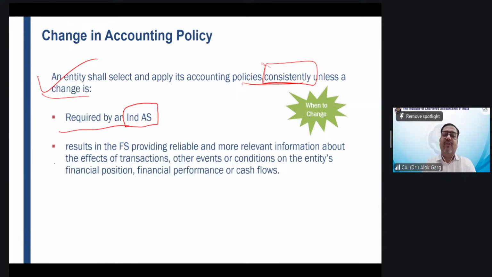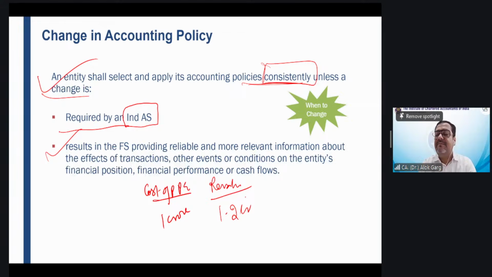Or the change in policy results in the financial statements providing more reliable and more relevant information on the financial position, performance, or cash flow of the entity. For example, an entity has applied a revaluation model for property, plant, and equipment. The cost of PPE was 1 crore. The company opted for the revaluation model last year and revalued it at 1.2 crore.